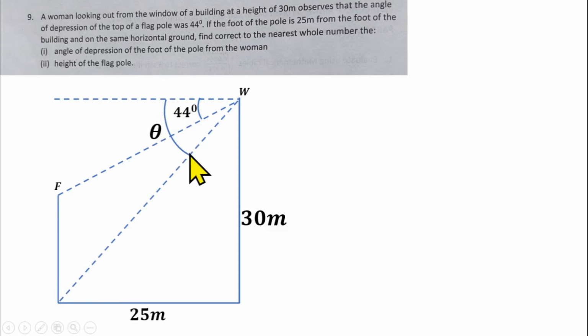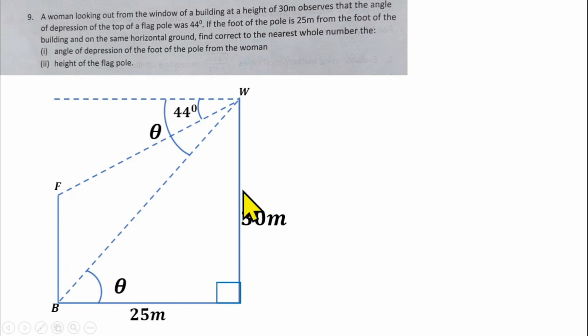So the angle is here. This is the angle of depression of the foot of the flagpole from the woman, which is the angle from the initial sight to the new sight. How can we find this? Now theta here will be the same as the angle inside the triangle here. Let's call the bottom of the flagpole B. The angle of depression here is the same as the angle here, theta, because they are alternate angles. So if we can find this angle inside this triangle, and we know the foot of the building is perpendicular to the ground, this makes the triangle a right-angled triangle as well.